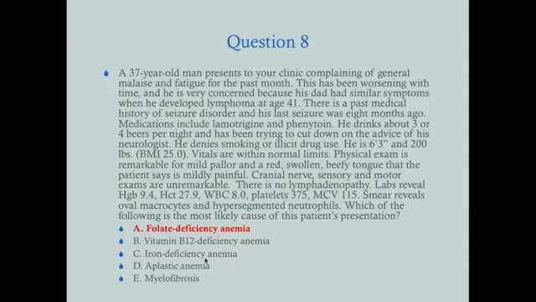These other ones, iron deficiency, is that going to cause a macrocytic anemia? No, that's going to cause a microcytic anemia. So if MCV was 72, then we would look at iron deficiency anemia. Aplastic anemia, why not that? Well, aplastic anemia would be a normocytic anemia, so 80 to 100 MCV, but it would also affect the white blood cell count and the platelet lines.